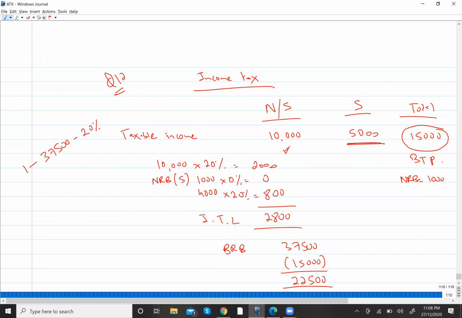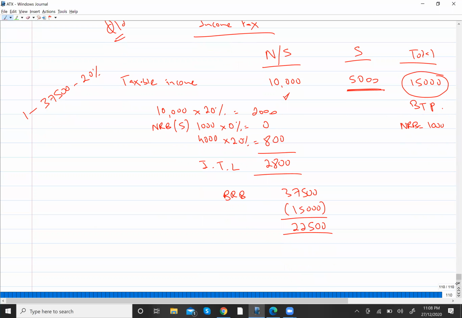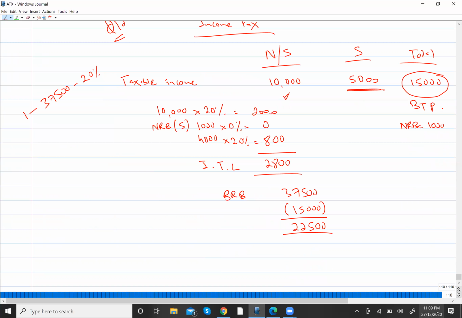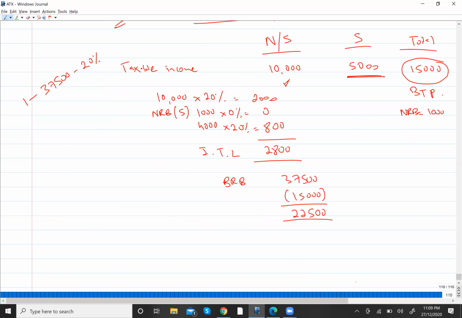Now let's look at the capital gain. In the question we are given gains which are qualifying for ER relief, that is 35,000, and there are certain gains which are not qualifying for ER relief, which is 20,000. I told you that you have to make two columns for the capital gain, right? If there are two types of gains, in the exam you have to make two columns.